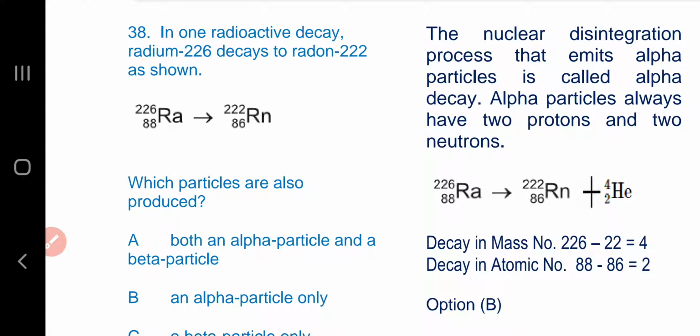Alpha particles always have 2 protons and 2 neutrons. 2 protons means the atomic number of the alpha particle is 2, whereas 2 protons plus 2 neutrons means the atomic weight of the alpha particle is 4.